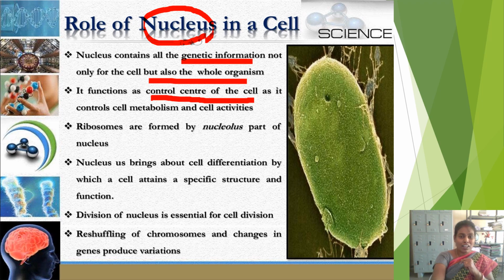Why is it called the control center? Because it controls all the cell activities, all the cell metabolism, and the functions of all other cell organelles.